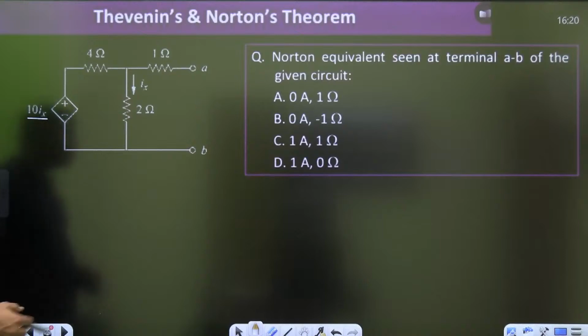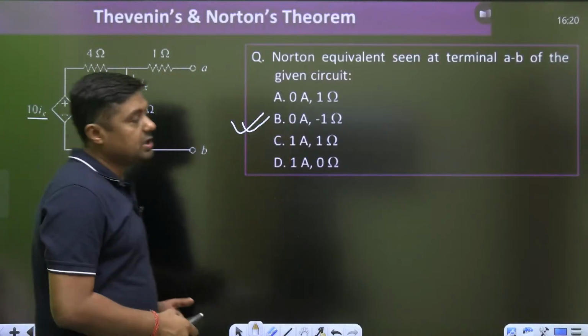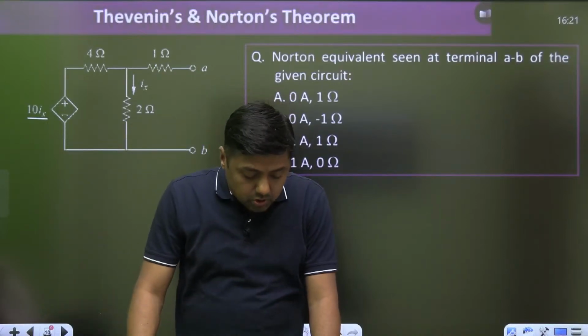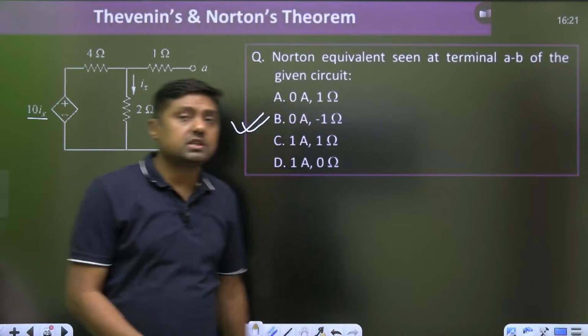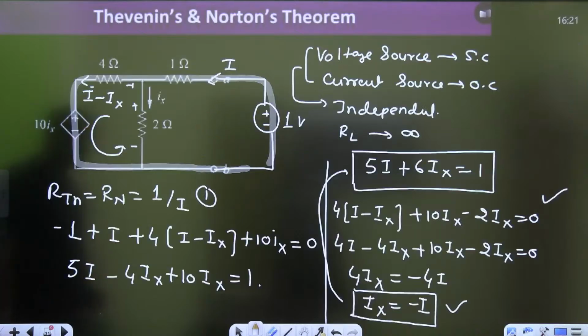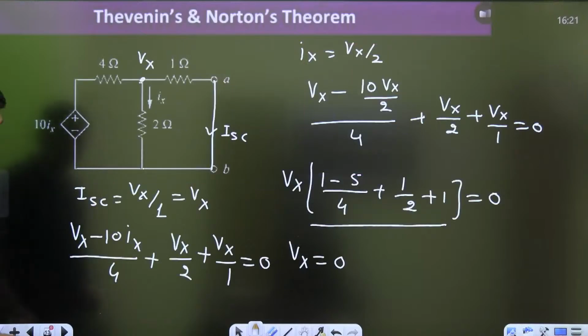0 and minus 1 ohm, and that is the correct answer for this. And is it possible to get a negative value of resistance? Yes, negative resistance is possible, because for example in this question we are getting the negative resistance. What is the meaning of this?